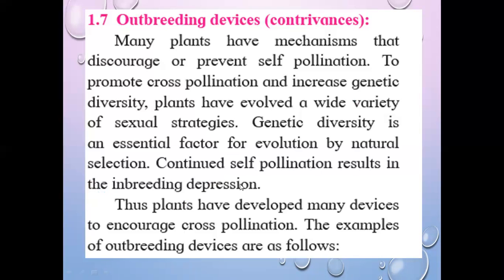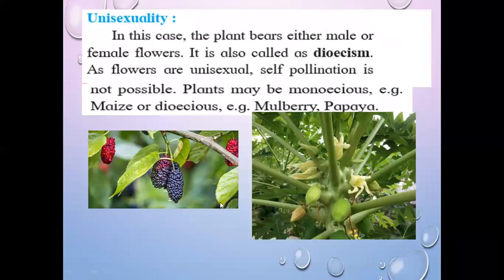Hence, that is the drawback of self-pollination. Inbreeding means breeding between the same species, or self-pollination. Thus, plants have developed many devices to encourage cross-pollination, and the examples are: first, unisexuality. Unisexuality.